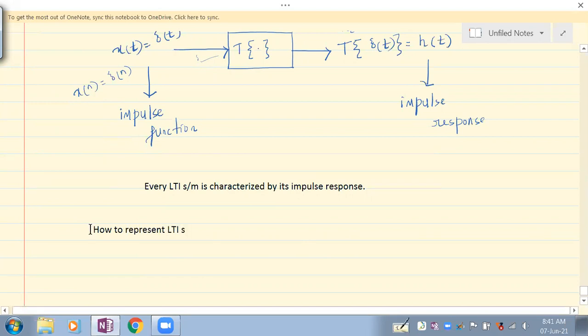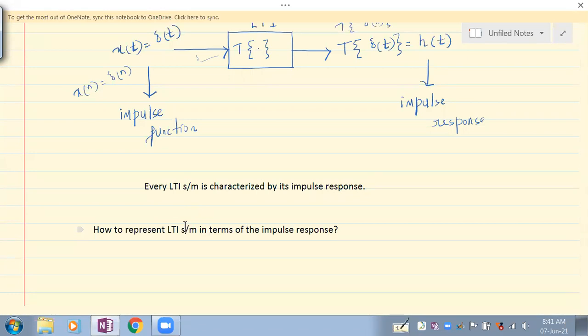So let's see here how to represent an LTI system in terms of the impulse response. Fine. So this we shall see now. Very important topic. Very important. Unless you understand this, you cannot understand what we do from here on. It's very challenging topic also. Too many sketches, too many imaginations.